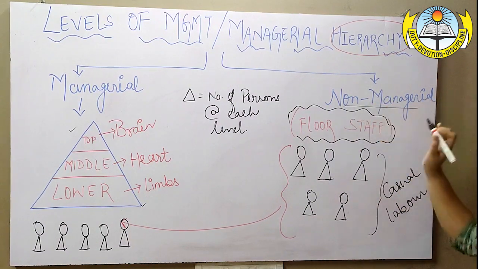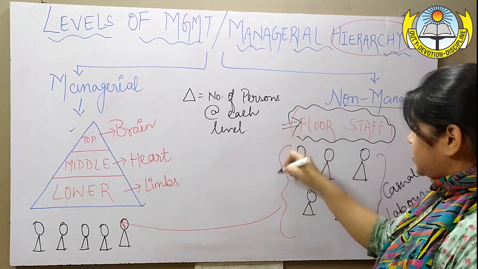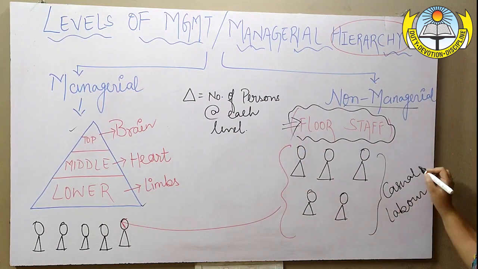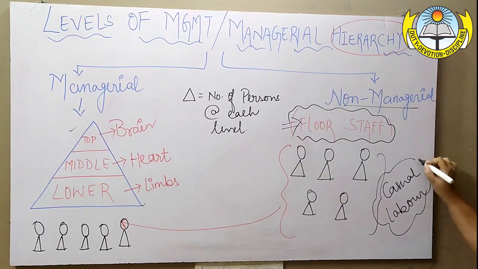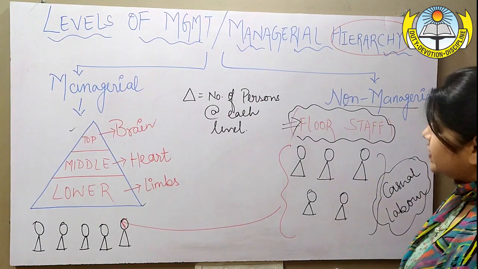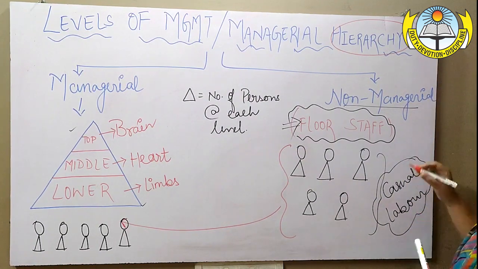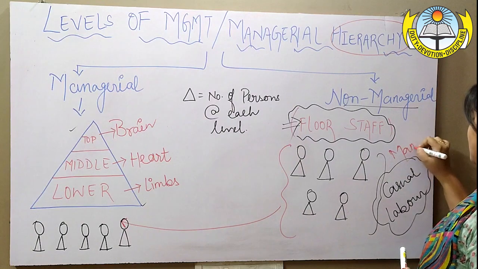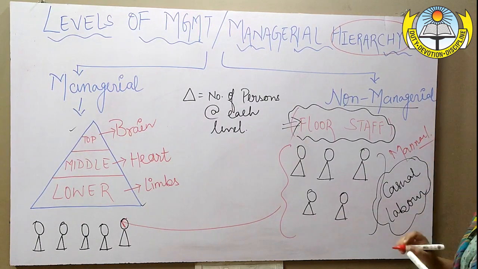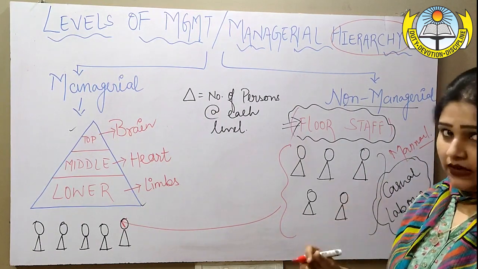The non-managerial people are also known as floor staff. They are basically the casual labor, those who are unskilled, and they are usually involved in manual work. We take help of them as manual laborers.